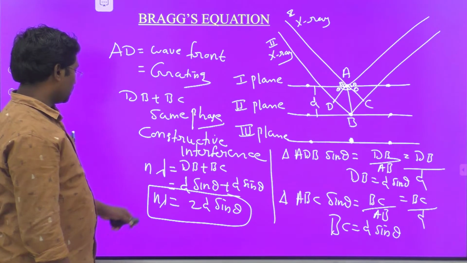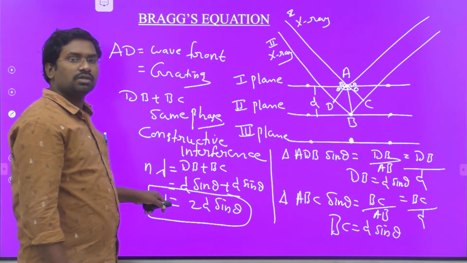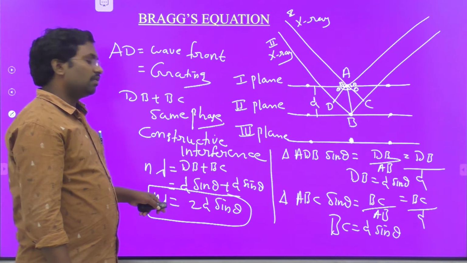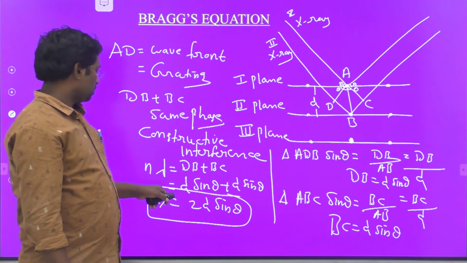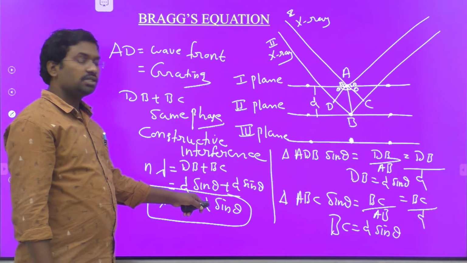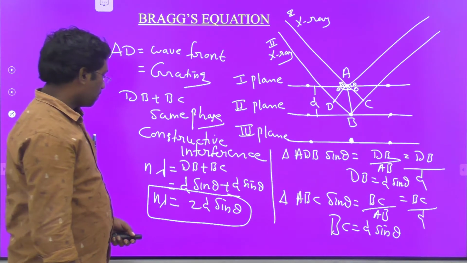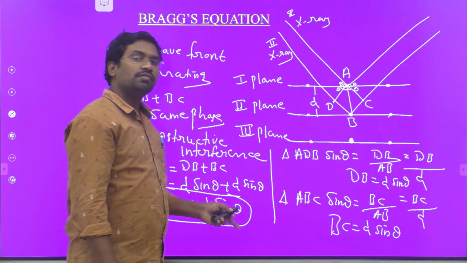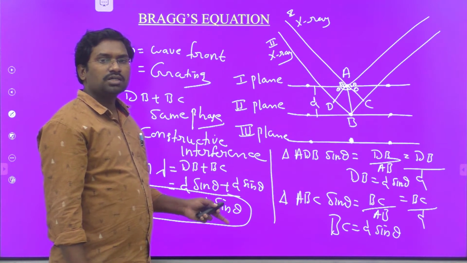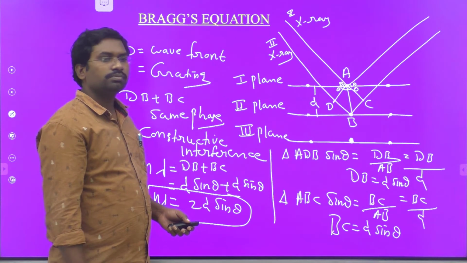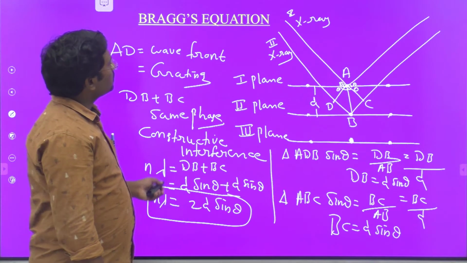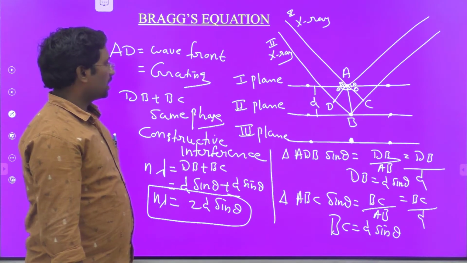In this equation, n is the order of the diffraction, lambda is the wavelength of the X-ray, d is the distance between the two planes, and theta is the angle of incidence. Based on this equation, many questions are asked in the MCET pattern and also the JEE Main pattern. This is about Bragg's equation: n lambda is equal to 2d sin theta.